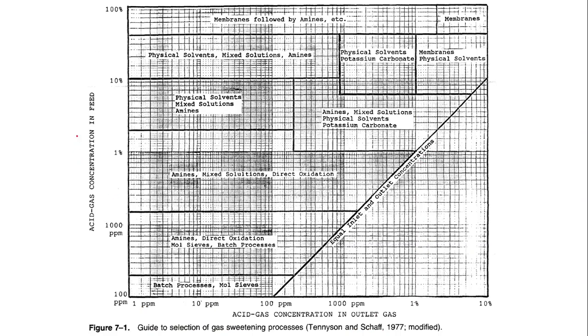It's a very simple diagram where the y-axis represents the feed value and the x-axis represents the output gas. On the basis of selection, for example, if the feed has 10% and we need 10 ppm, from 10% we can go for the physical solvent. These are the different processes. We can prefer the physical solvent mixed solution amines process, or if the concentration is less, we can go for the amine mixed solution process.